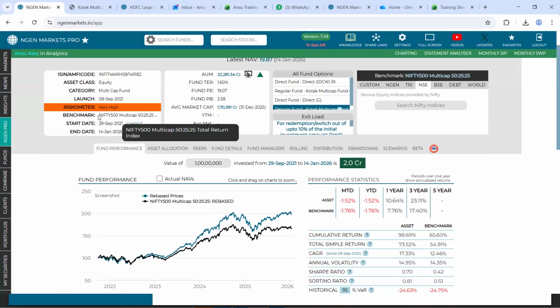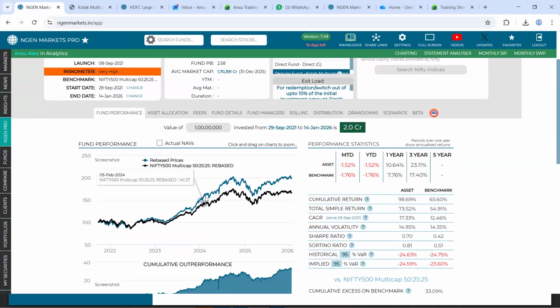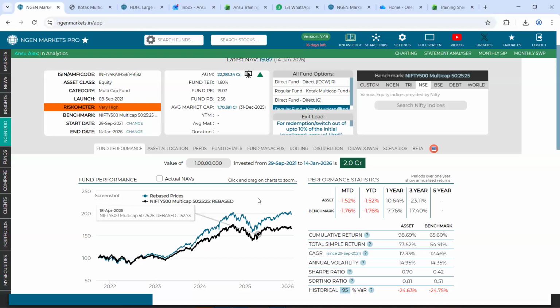So what we show here is again a fund manager declared benchmark. For most of the cases, you would see that the same benchmark is taken right here. However, in certain cases, let's say a fund has a CRISIL benchmark, which is currently not available because we do not get the data from CRISIL at the moment, they are not ready to share the data. So in those cases, we consider Nifty 50. And when you see Nifty 50, it is showing you the performance of the fund against Nifty 50. These are static data, which we say is the benchmark declared by the fund manager.